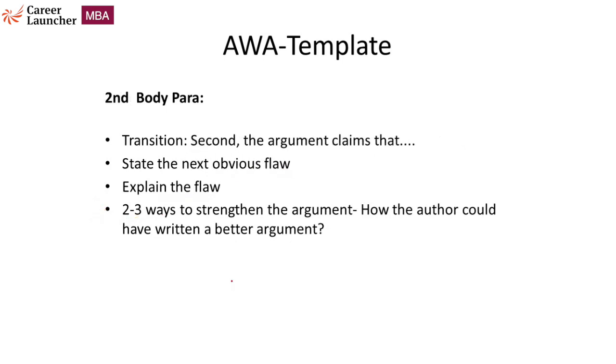Next, in the second body paragraph, now it gets a little easier, guys. All you have to do is repeat. Again, transition, state the next obvious flaw. What you think is the next major problem, you start with that. Explain that flaw, and then give two, three ways to strengthen it. If you look at it, each body paragraph is for a different flaw. So don't mix two assumptions or two flaws in the same body paragraph. Rather, make a separate body paragraph for each of these flaws.